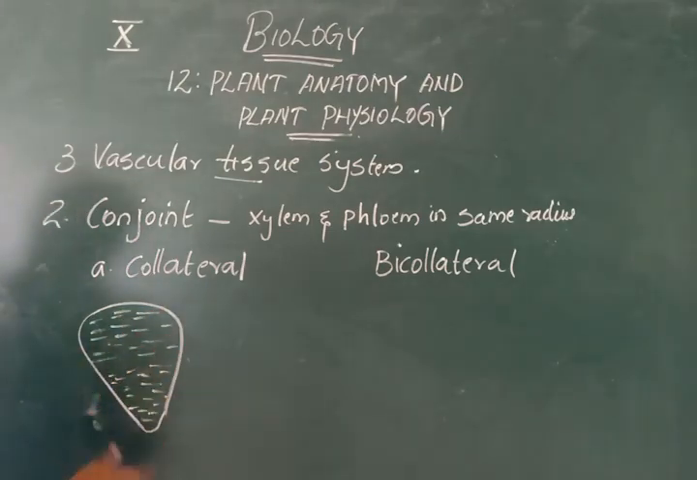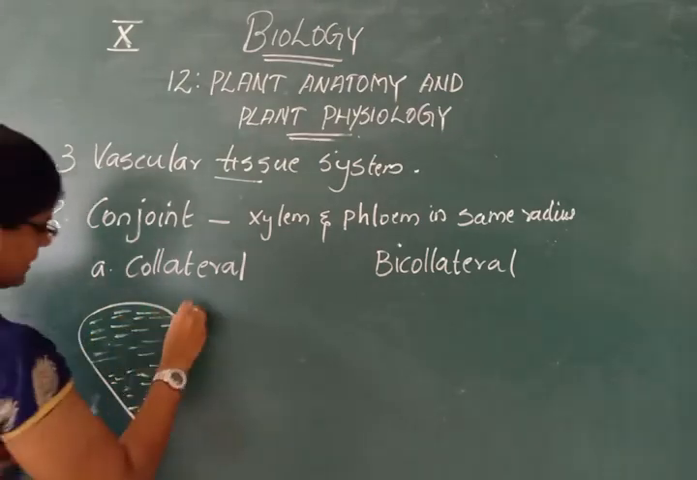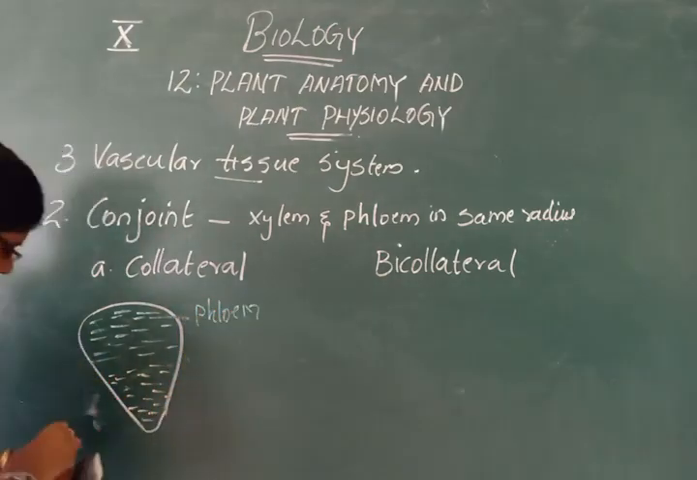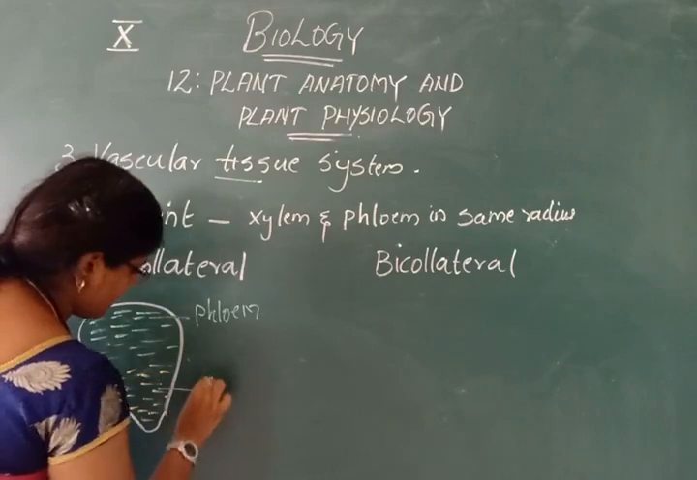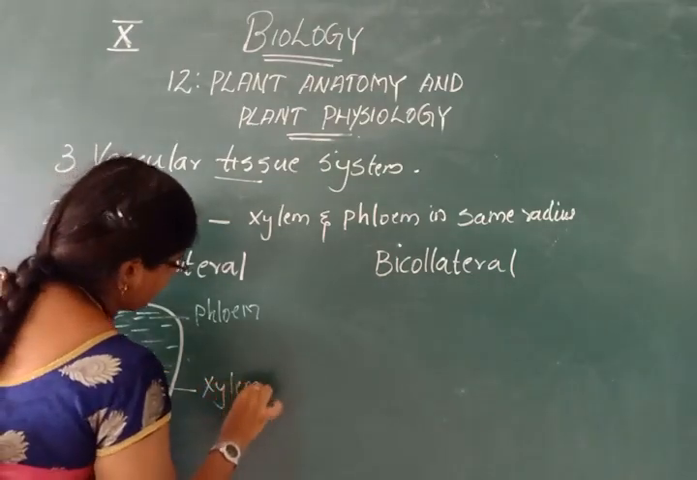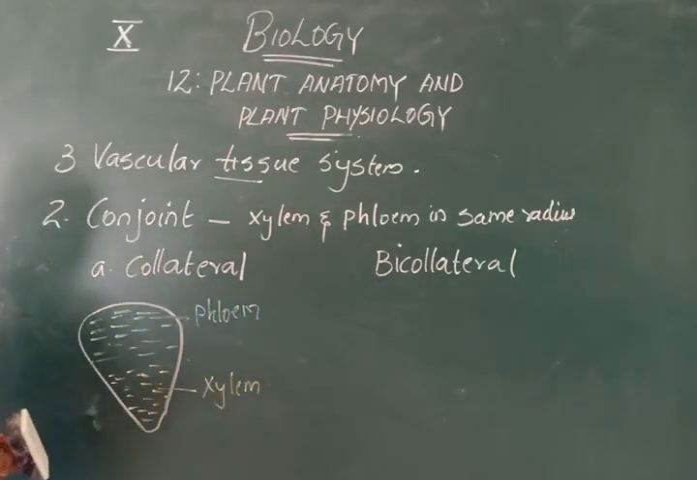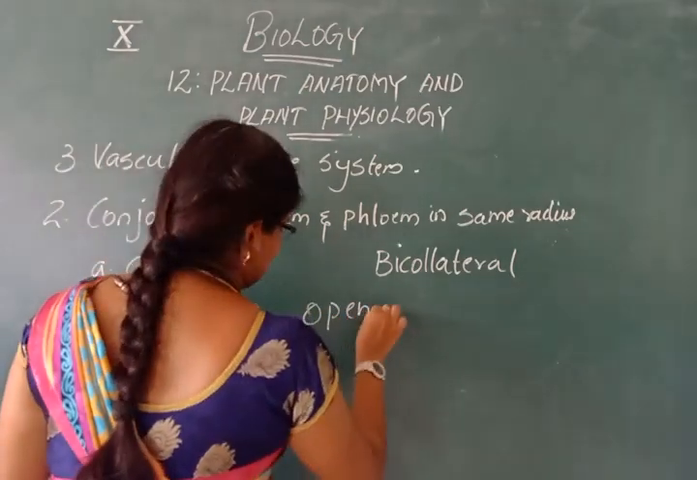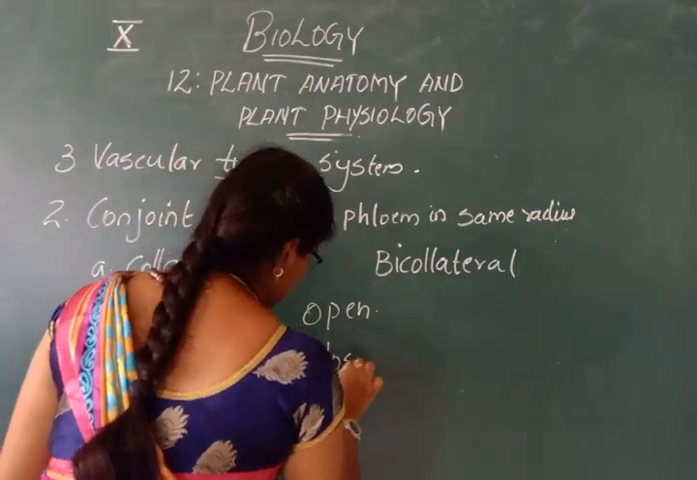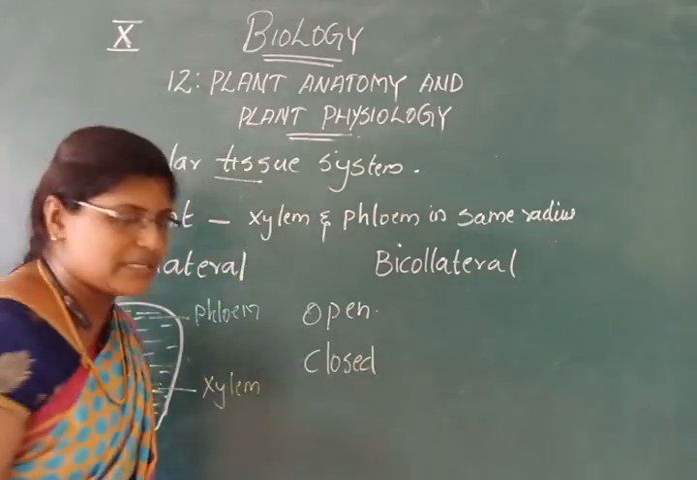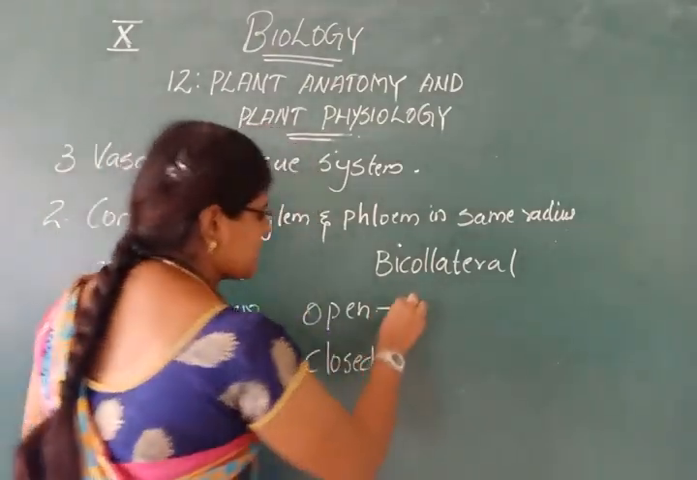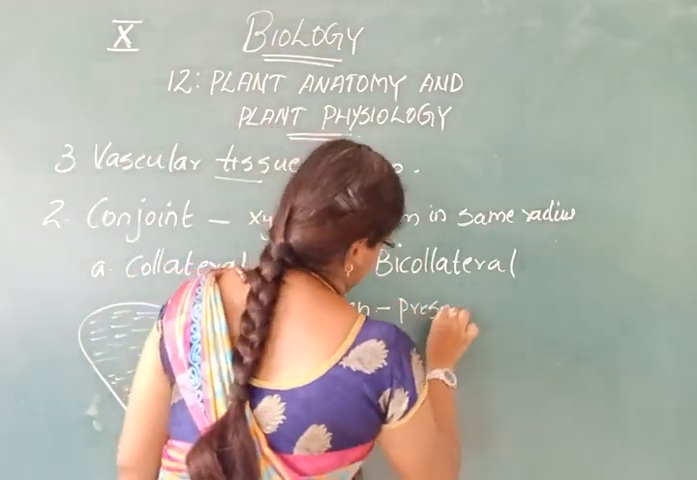Suppose this is one vascular bundle, phloem can be seen here, and xylem may be seen towards the inner. Okay, and collateral bundles are of two types: open collateral bundle and closed collateral bundle. Open means presence of cambium.